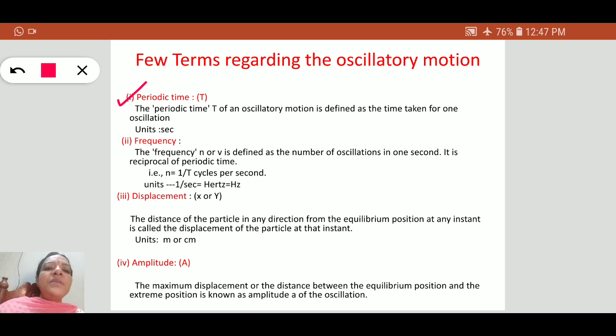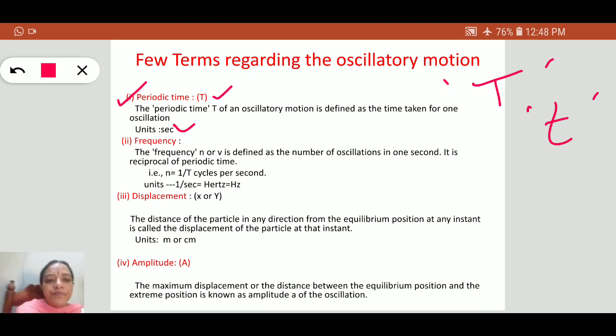Periodic time is denoted by capital T. It is the time taken for one oscillation. The unit for periodic time is seconds. It is denoted by capital T, whereas small t denotes time. In periodic motion or oscillatory motion, it denotes the time taken for one oscillation.